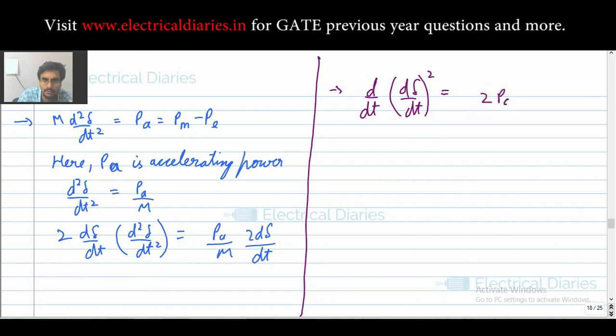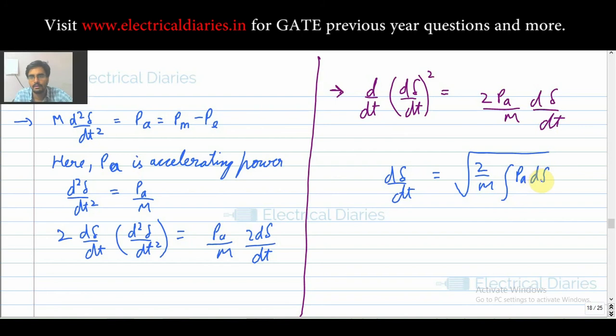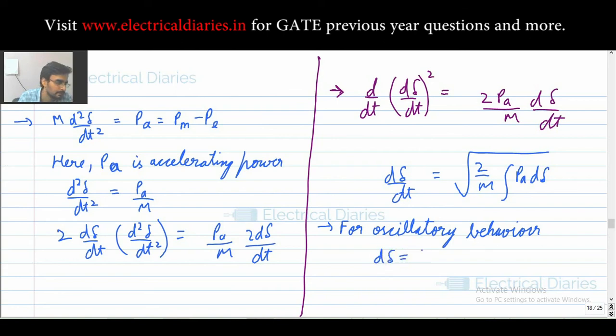I also won't do the total derivation here. Ultimately you solve this equation that I have written in purple, and you get your answer for d delta by dt as under root 2 by M integral PA d delta. So for oscillatory behavior, your d delta should be equal to 0. This is for non-oscillatory behavior.